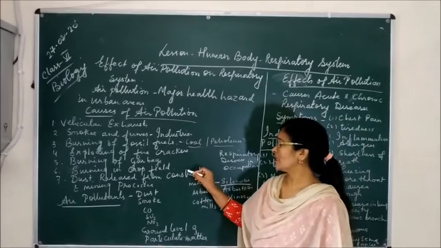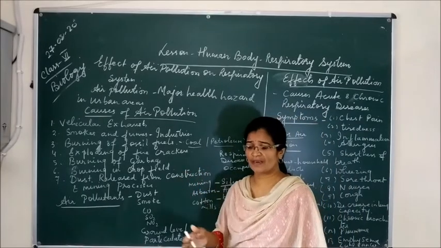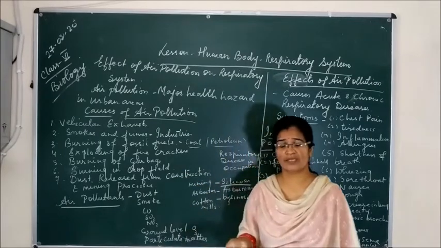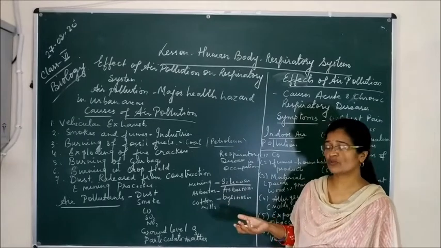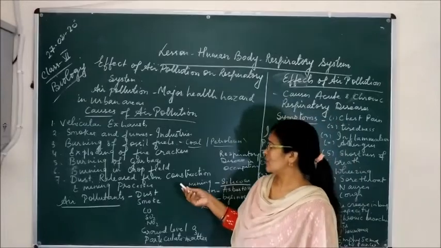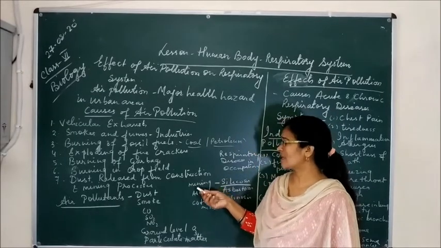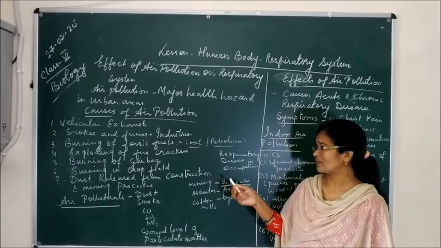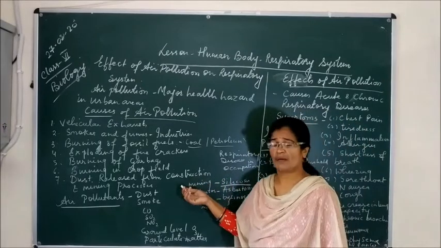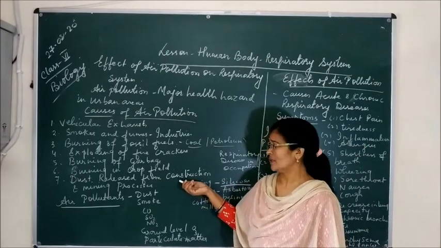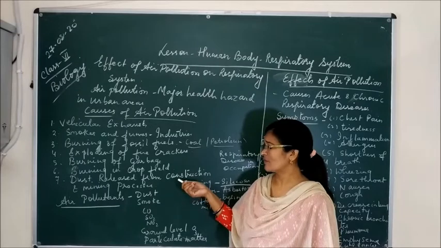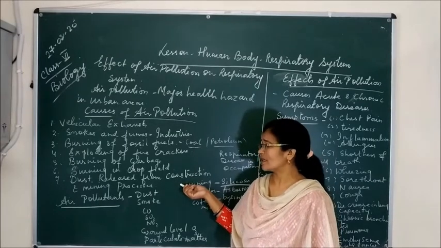Another main cause is the burning in the crop fields, especially the unwanted grasses which are left in the fields. They are burnt for further agricultural process, and whenever they are burnt, they release a lot of smoke, and they cause air pollution. Another main cause is the dust which is released from the construction and mining process. Construction and mining process means the dust particles, the cement or powder and whatever materials are used in construction, building and mining processes. There the dust is released, and this causes air pollution.